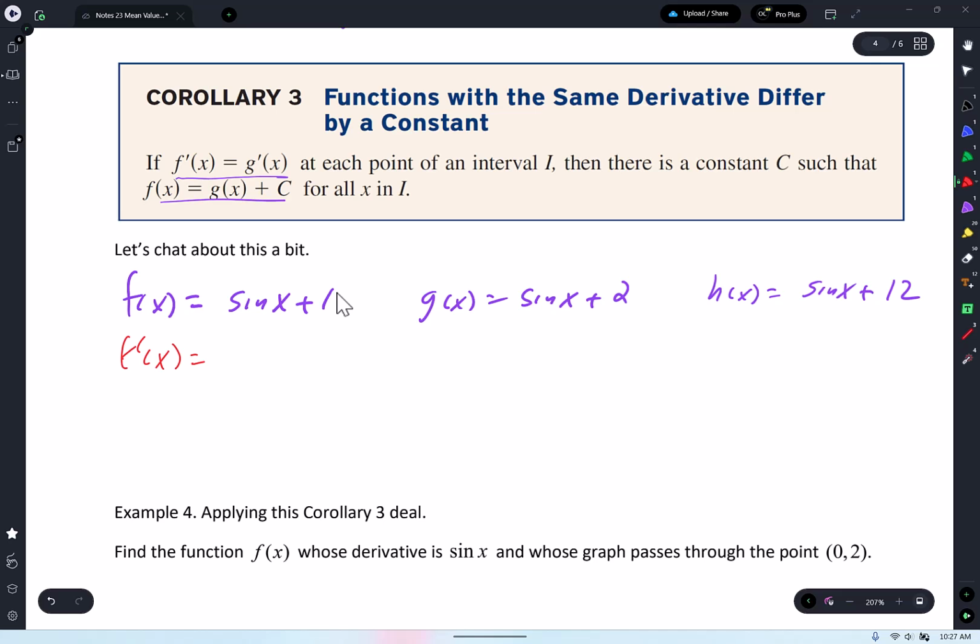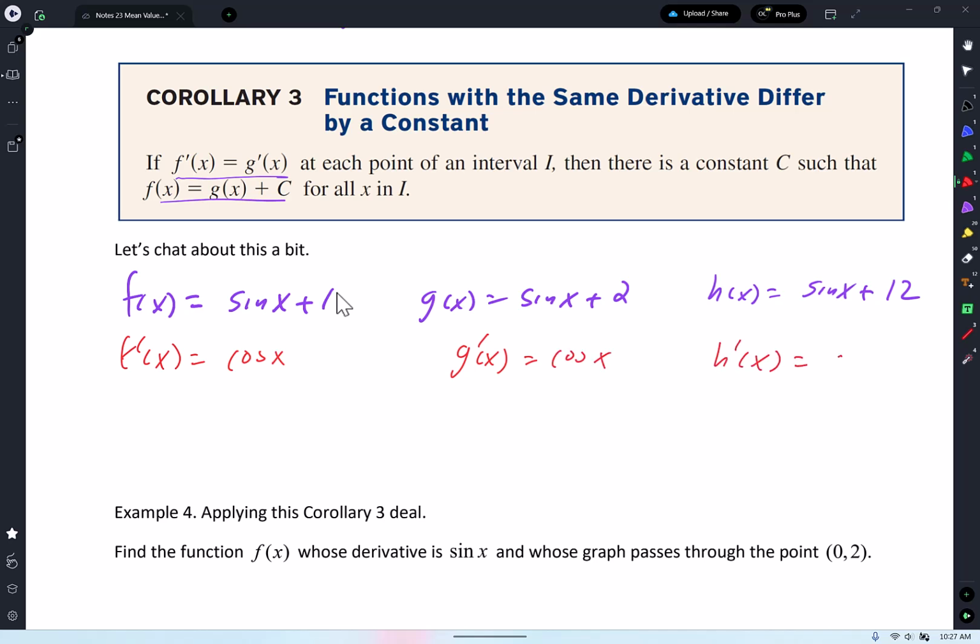I was about to write sine x. Cosine x. What's the derivative of this one? Cosine x again. What's the derivative of this one? Cosine x again. Notice that all of the derivatives of sine x plus 1, sine x plus 2, sine x plus 12, all of them have a derivative of cosine x. So when you go the other way around, that's called an antiderivative.